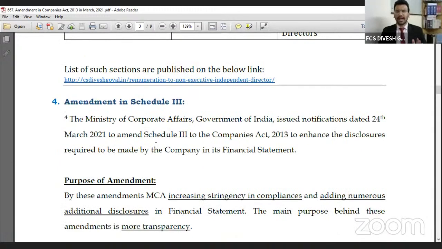The fourth amendment is the amendment in Schedule 3. This is a big amendment. Schedule 3 relates to the preparation of the financial statements, that is, the balance sheet and profit and loss account. The Ministry has made the amendment in Schedule 3 and added some new disclosures in the balance sheet as well as the P&L. Whether your company is following the accounting standard rules or the Indian Accounting Standard rules, on every type of company they have made amendments in the disclosure of the financial statements.